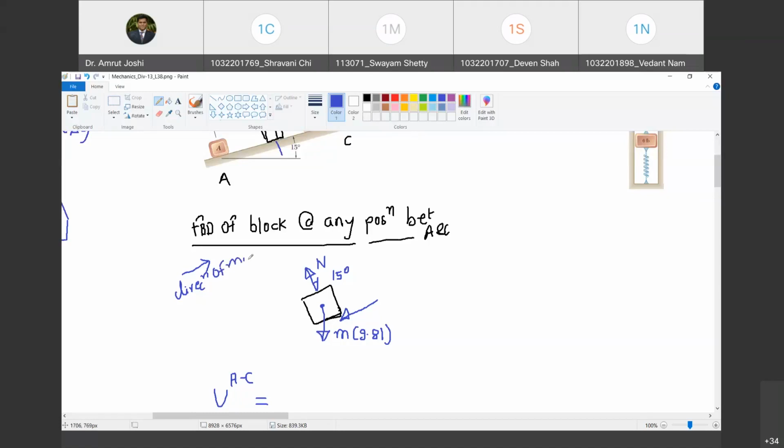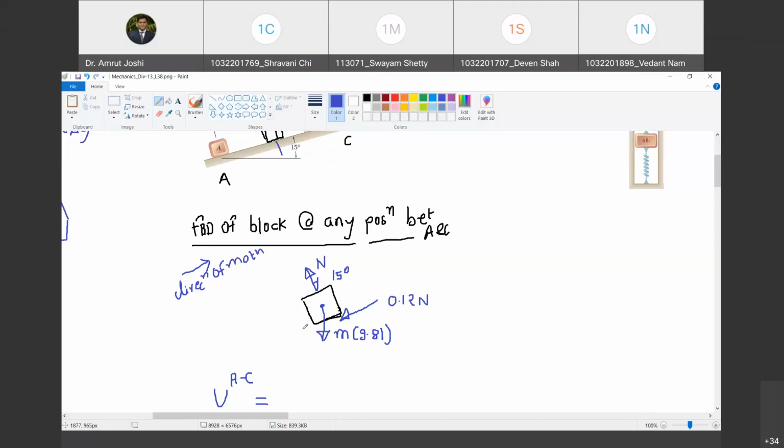So how much is that force? Can you tell me? 0.12 times N. Yes, sir. Happy? Because the static friction has already been reached and the block is set into the motion. So the force that will exist will be coefficient of kinetic friction multiplied by normal reaction.